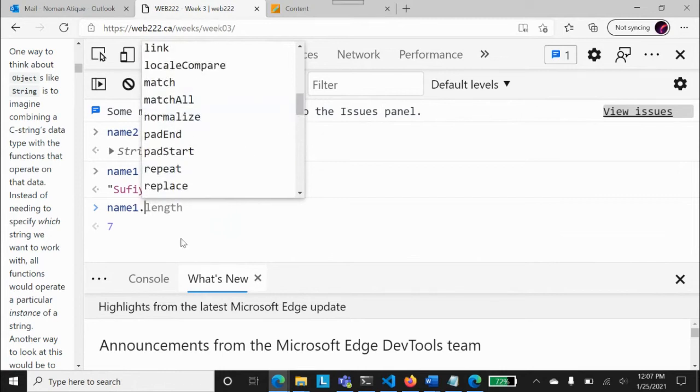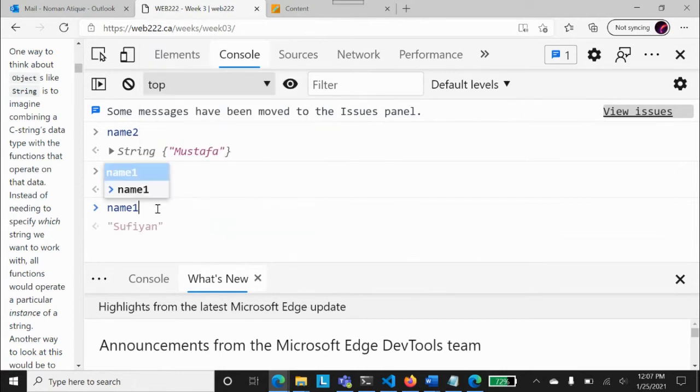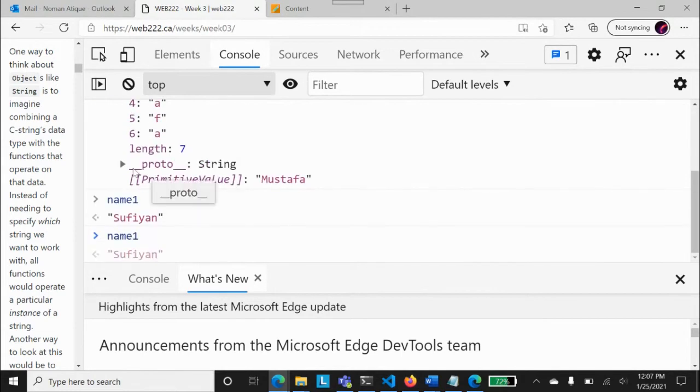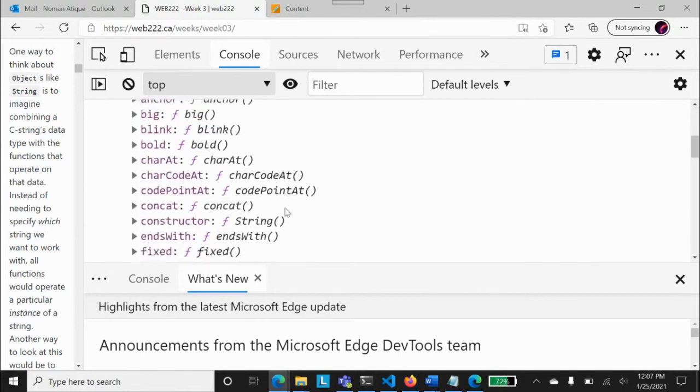So now listen about it. Even though name1 was not defined as a string object, when I've stored Sufyan in it, it has become a string, so it can now access all those member variables and member functions that were available to string when we created this class.